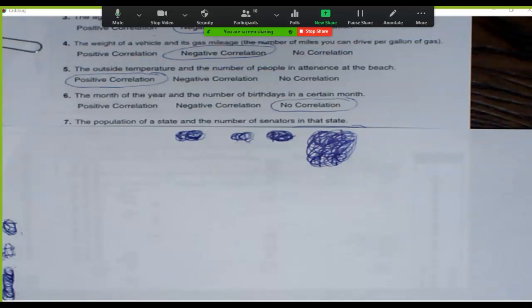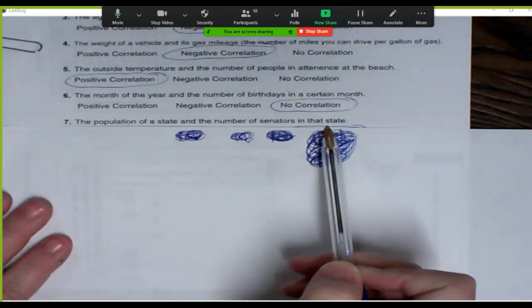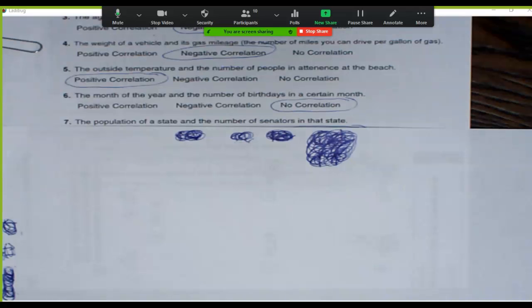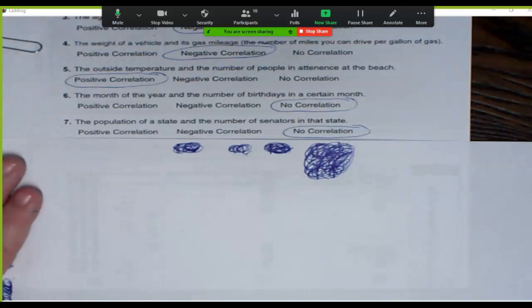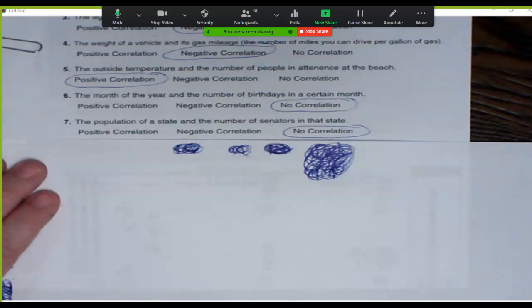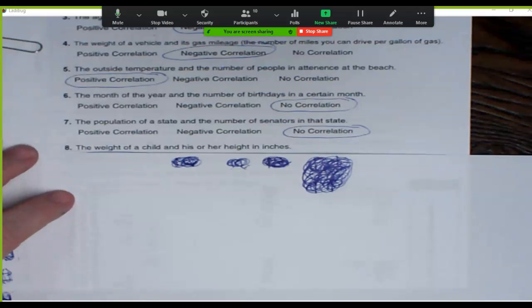This one was tricky because you have to know how many senators each state has. Every state has 2 senators. It's not like the House of Representatives that depends on your population. So because every state has 2 senators, does it matter if you're a big state or a little state? No, so there is no correlation. No correlation.